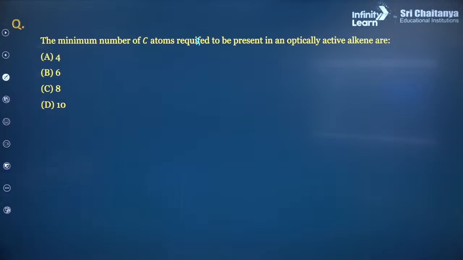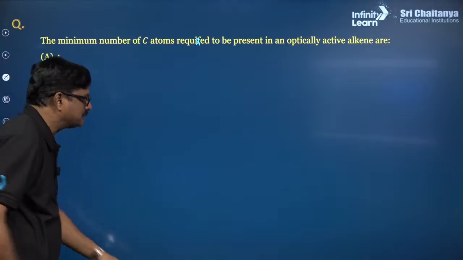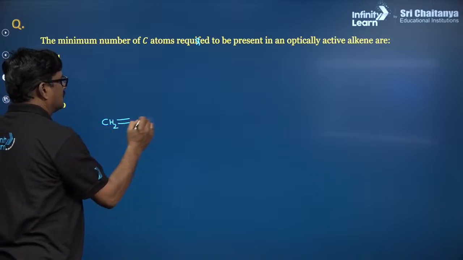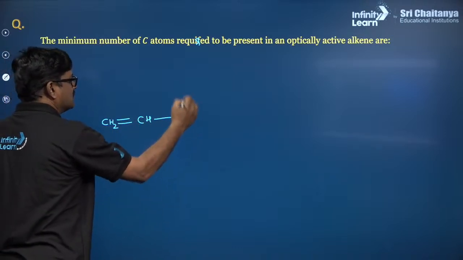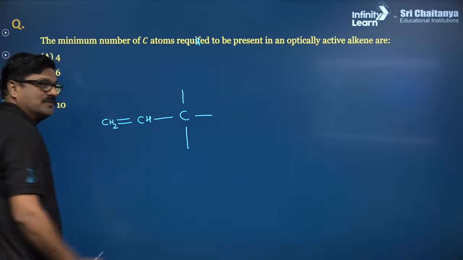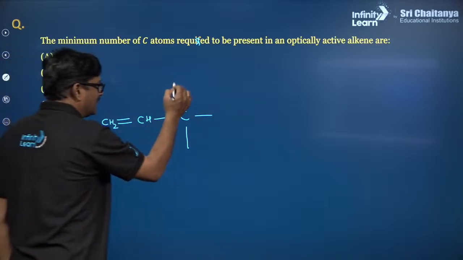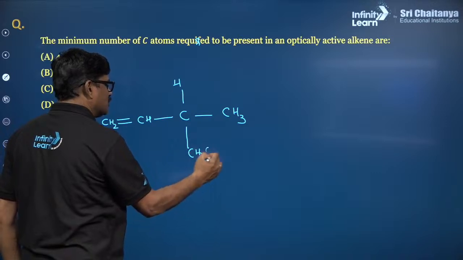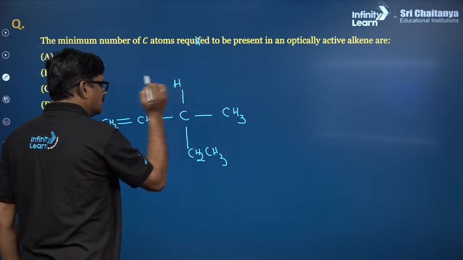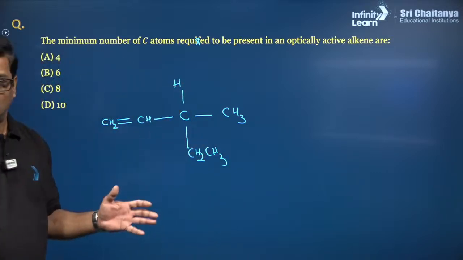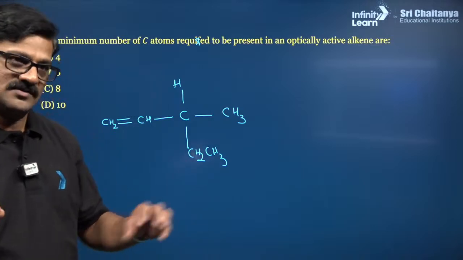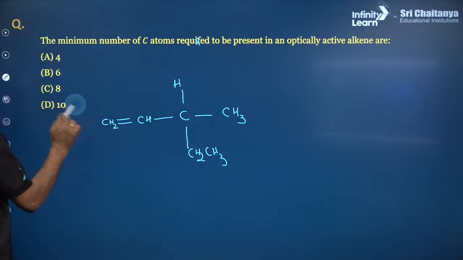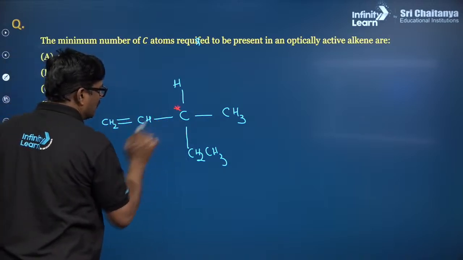Yeah, so I just want to add in the alkene now, CH2 double bond CH and C, and this should be the condition where I can see hydrogen, I can see CH3, I can see CH2CH3. So you should have a tremendous command on these structures, on how to make structures and how to use them. So then only it is going to be optically active.